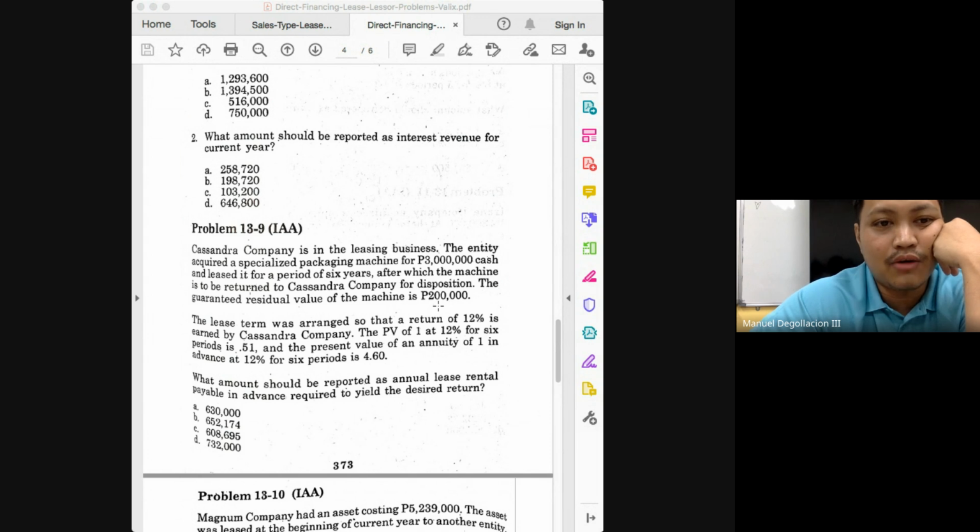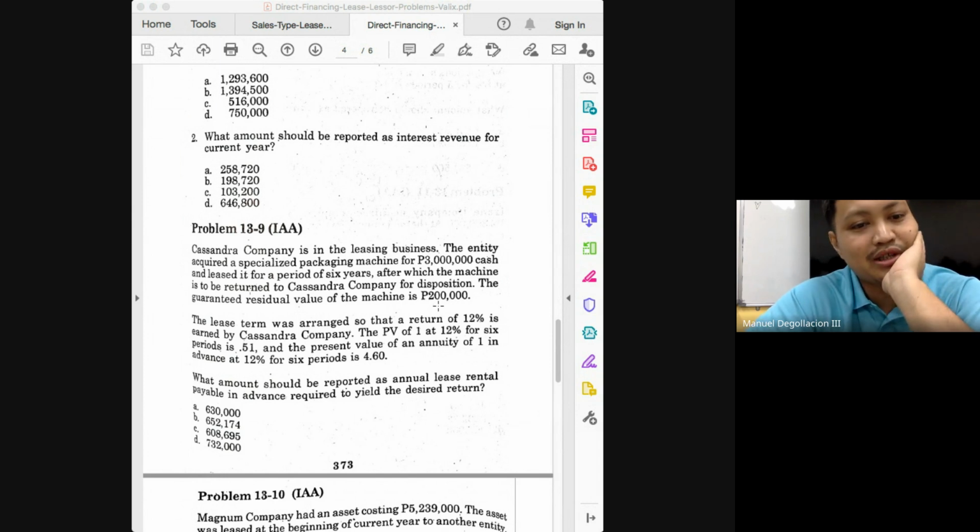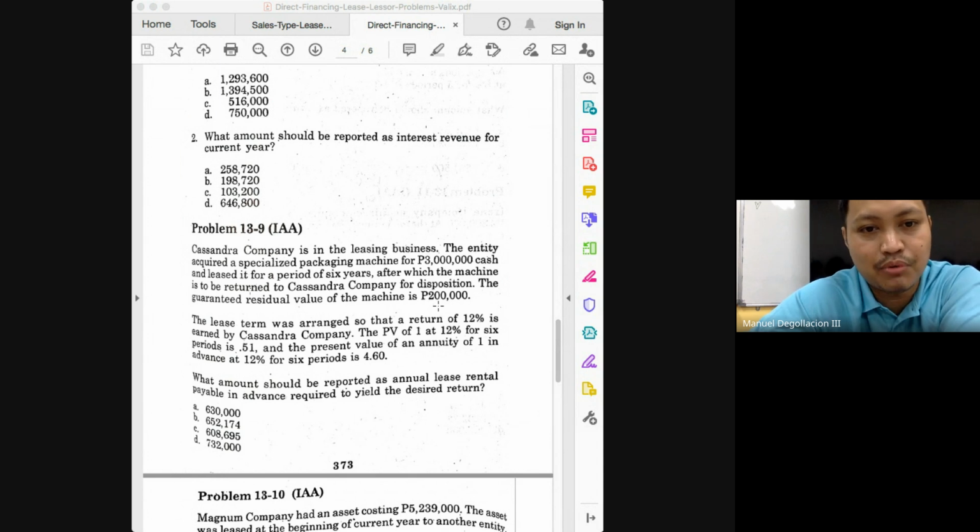The entity acquired a specialized packaging machine for 3 million cash and leased it for a period of 6 years. By the way, what's the question? What amount should be reported as annual lease rental? So basically, we need to do what we did first in the previous problem. The cost here is the 3 million. And what will this 3 million represent, class? This will represent our net investment. And what does that mean? These should be the present value of your lease payments.